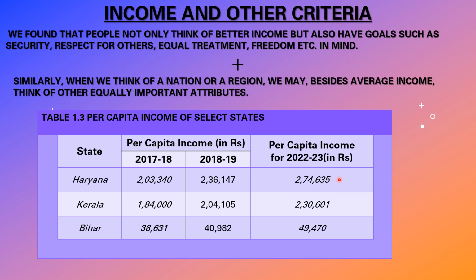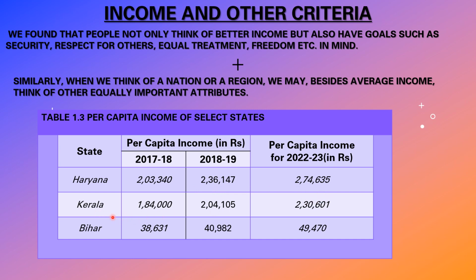It will not be the same; it keeps changing year by year. You can see the differences: per capita income is increasing. See here 2 lakh, here 2 lakh 36,000, here 2 lakh 74,000. You can see the differences in the thousands.